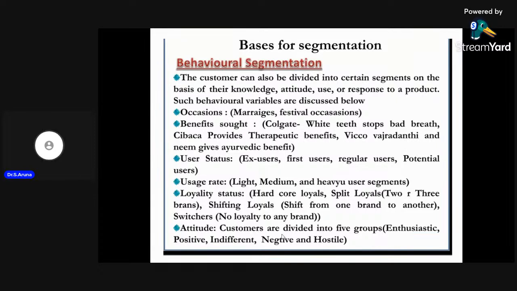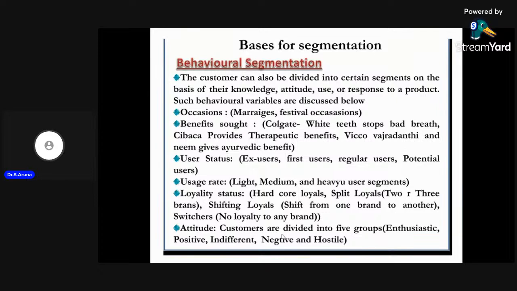Whatever changes may take place, or whatever new product may be available in the market, they never want to skip their product for any reason. That is called a hardcore loyal customer. But the split loyal customer has two options: they may buy the product, or if they are not satisfied with the particular product, they may go for some other brand. So they are called split loyal customers. They will have two or three options in buying the product.